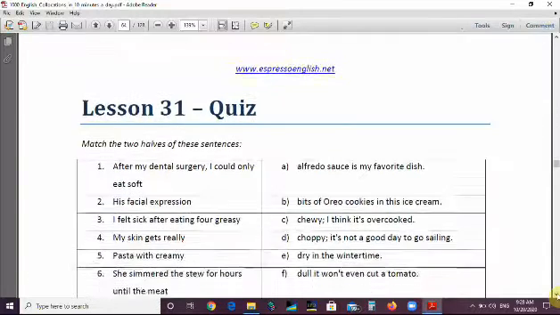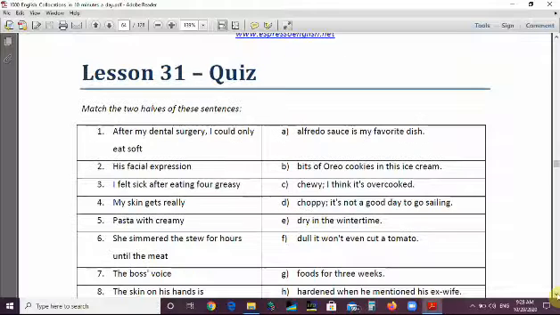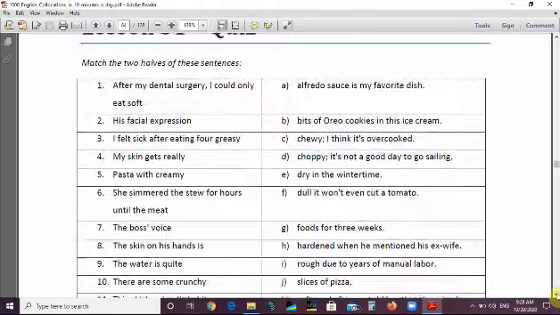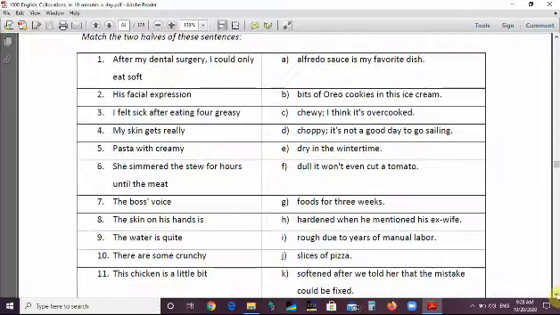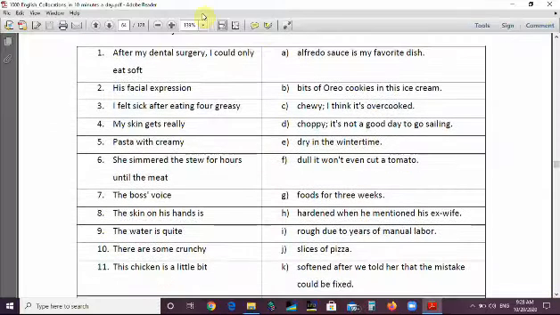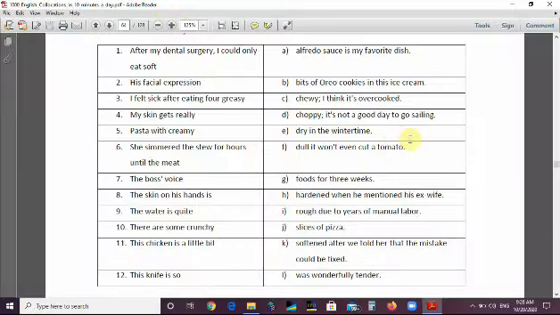Now we have a quiz here. Match the two halves of these sentences. I'll give you a minute to look at the questions. We have 12 questions here, I think. Match.